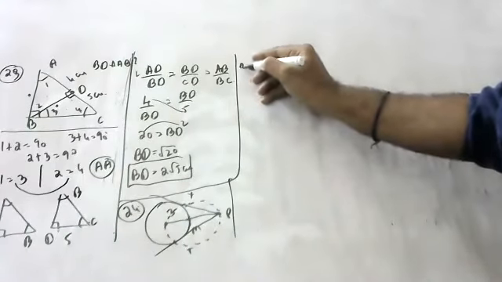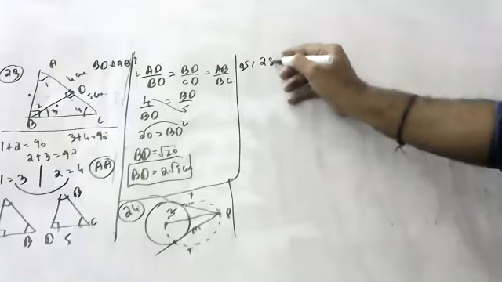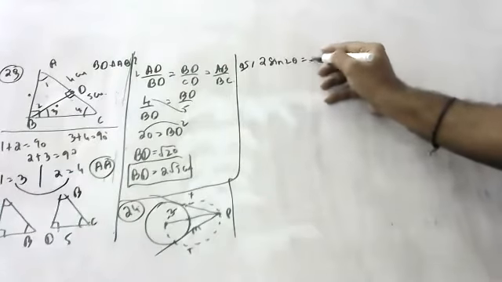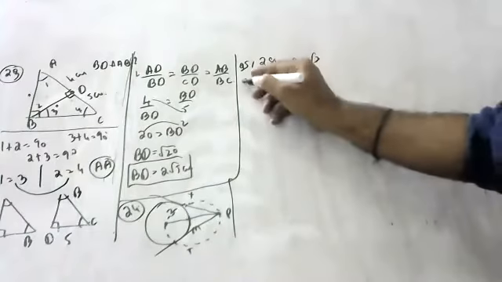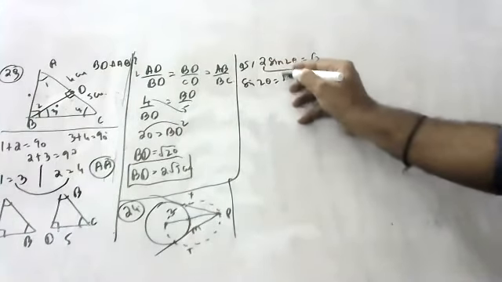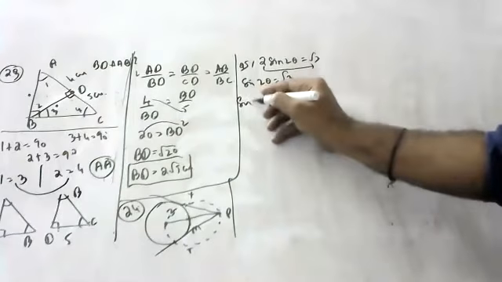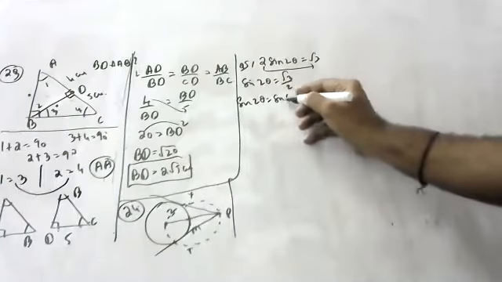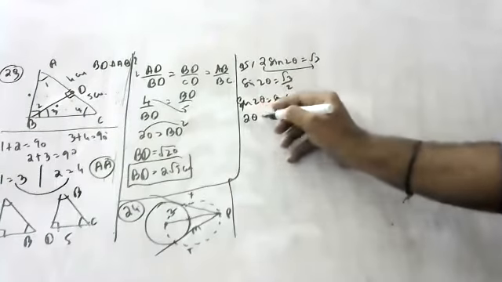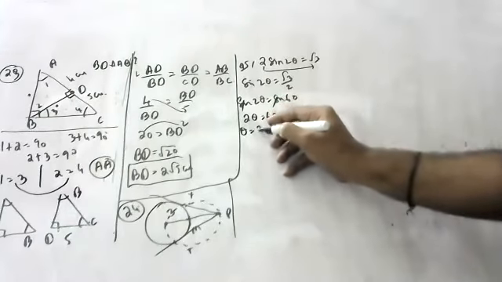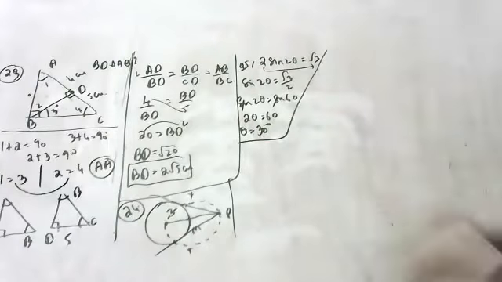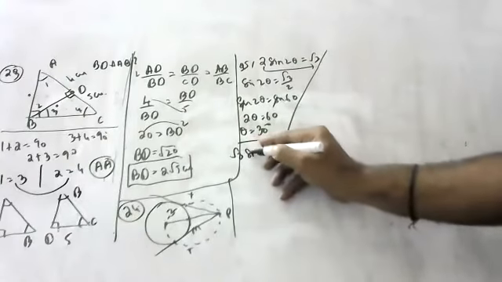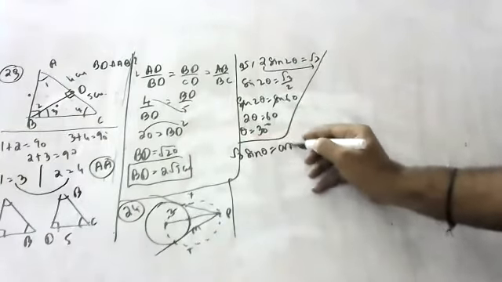Okay, children. Next question. 2 sine 2 theta is equal to root 3. Find the value of theta. Bring 2 down, children. Sine 2 theta is equal to root 3 by 2. Sine 2 theta is equal to sine 60. 2 theta is equal to 60. Theta is equal to 30 degrees. Next question, children. Root 3 sine theta is equal to cos theta.